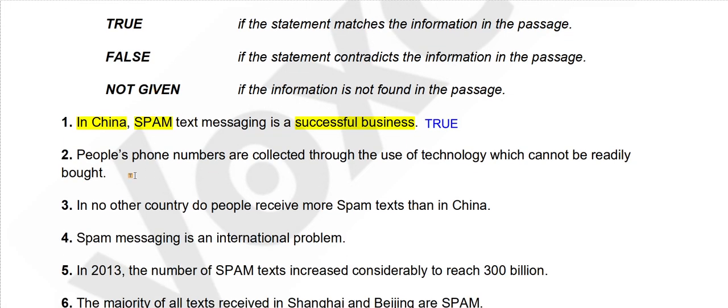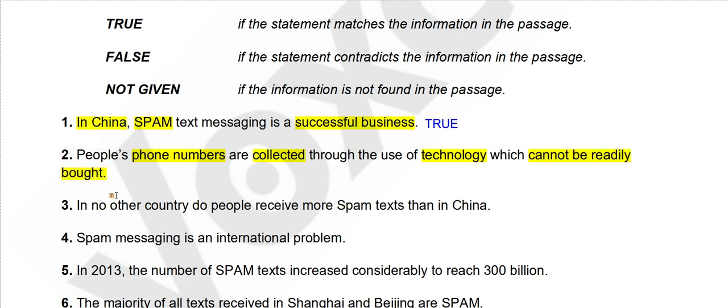Next one: people's phone numbers are collected through the use of technology which cannot be bought readily. So we are collecting phone numbers of individuals through the use of technology, and the information is that it cannot be readily bought.